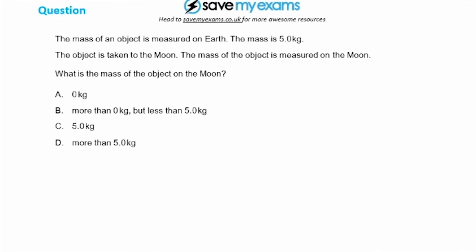The mass of an object is measured on Earth. The mass is 5 kilograms. So that's the mass of the object. The object is then taken to another planet or taken to the moon. The mass of the object is measured on the moon. What is the mass of the object on the moon? We said that mass is the quantity of matter in an object. If the object has 10 kilograms, it's going to be the same 10 kilograms on another planet. So here it is unchanged. If the mass is 5 kilograms on Earth, it will be 5 kilograms on the moon.